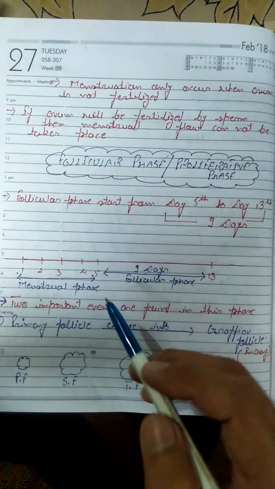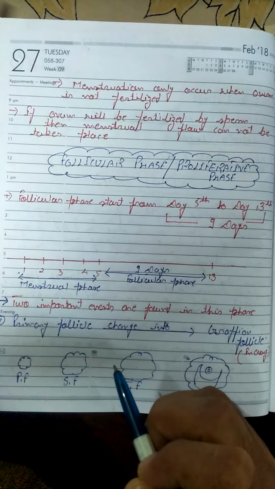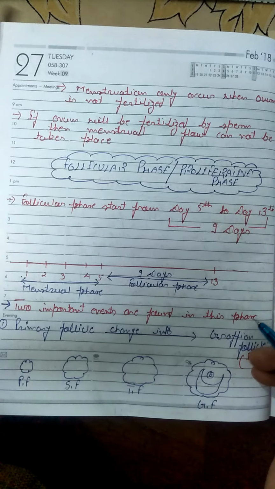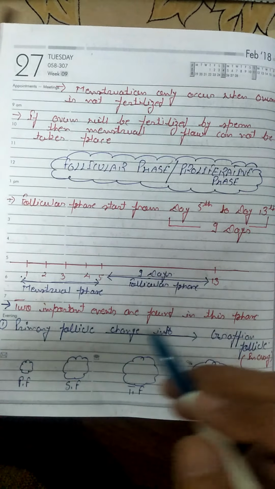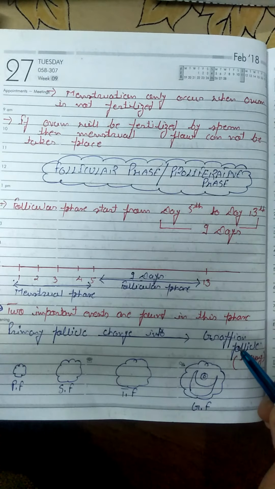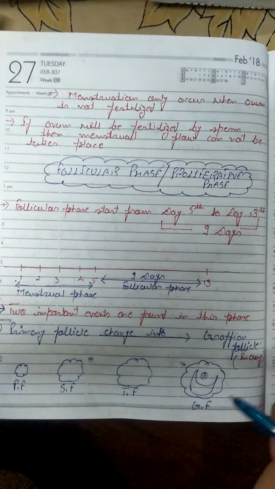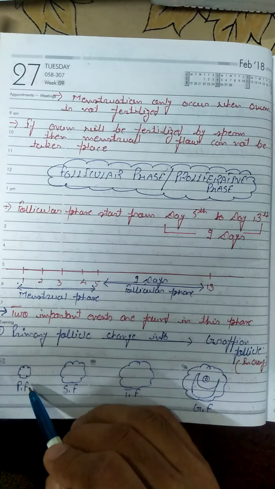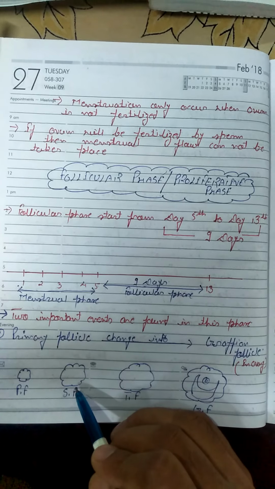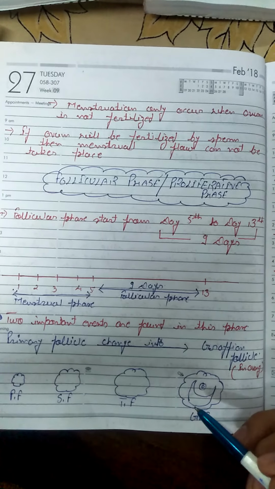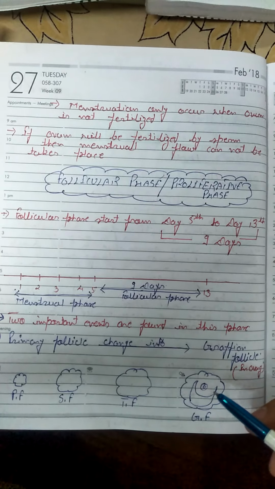The follicular phase has two most important events. What are they? The first event is that the primary follicle changes into the Graafian follicle. We know that different types of follicles are present in the ovary. Primary follicle converts into secondary follicle, secondary follicle converts into tertiary follicle, and tertiary follicle further converts into the Graafian follicle.